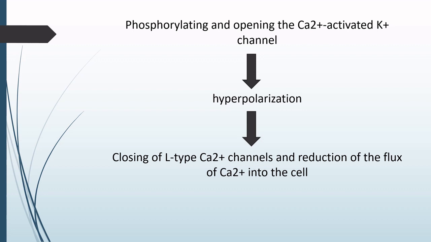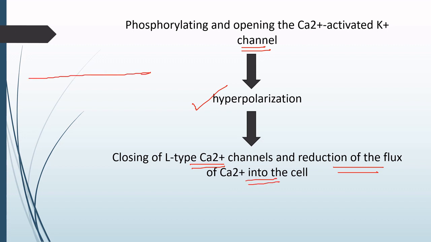Also there is phosphorylation and opening of the calcium activated potassium channel. Due to this activation of the potassium channel, we know there will be hyperpolarization, and because of the hyperpolarization, the L-type calcium channels will be closed, and due to the closing, there will be reduction of the flux of calcium into the cell.